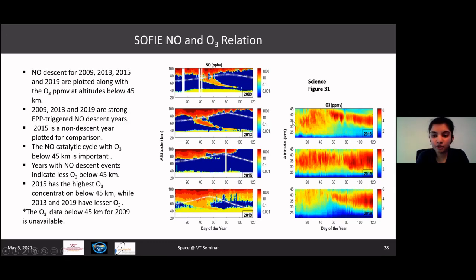And this is for data below 45 kilometers. The year 2015 did not observe an NO descent event, and this is here just for comparison to see that in the absence of nitric oxide, the concentration of ozone tends to be very good and very stable. In 2019, again, we can see that the concentration of NO reaches stratospheric altitudes, and because of that, the concentration of ozone below 45 kilometers is very poor.